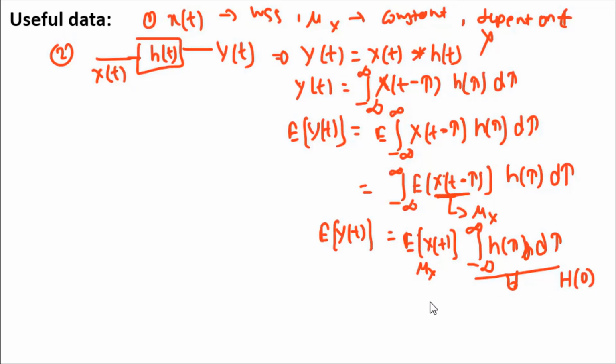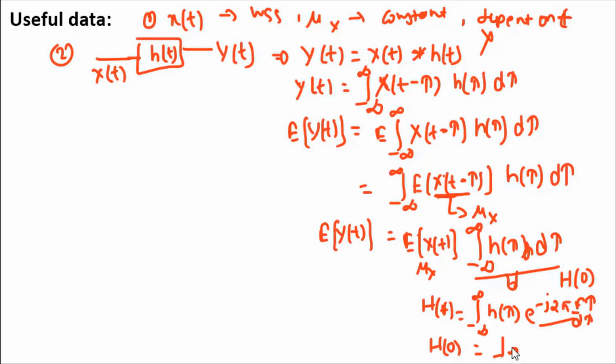Because H of f can be written as the integral from minus infinity to infinity of h of tau e to the power minus j 2 pi f tau d tau, when you put f equal to 0 in this expression, it becomes H of 0 equal to the integral from minus infinity to infinity of h of tau d tau.